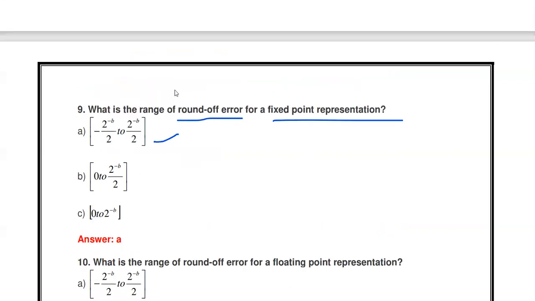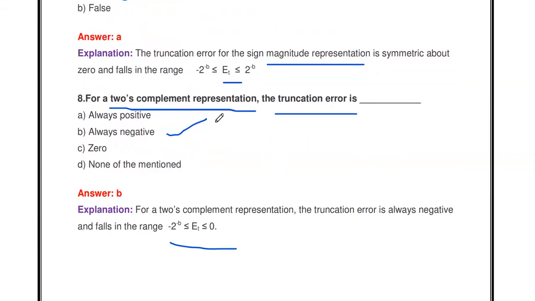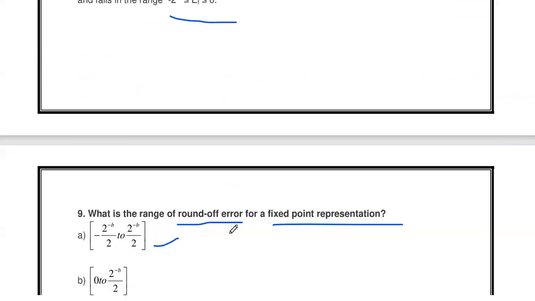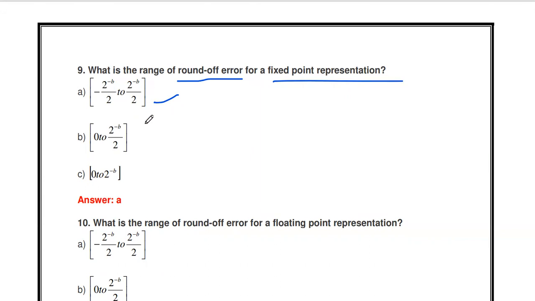For truncation, for sign magnitude, the truncation error is minus 2 to the power minus b to 2 to the power minus b. For 2's complement representation, the truncation error is minus 2 to the power minus b to 0. Similarly, for rounding with fixed point representation, the round off error is minus 2 to the power minus b by 2 to 2 to the power minus b by 2. You note down.